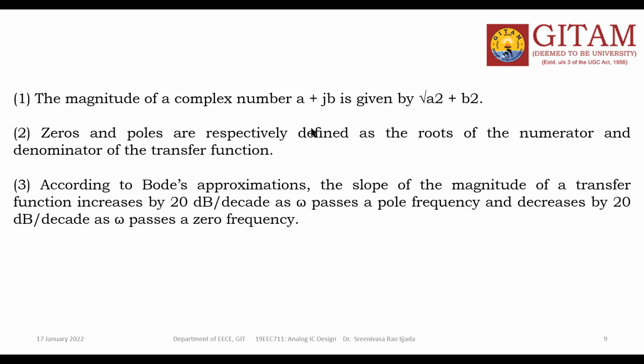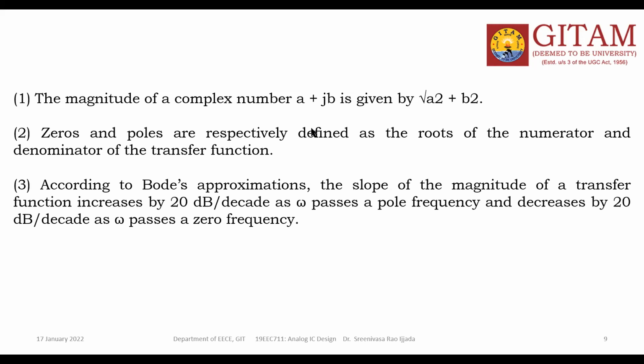Yeah. Poles and zeros, the concept. When you find the transfer function of the system or the circuit, the transfer function has a numerator and a denominator. The numerator is one polynomial equation and the denominator is another polynomial equation. So the roots of the numerator equation are called the zeros, and the roots of the denominator are called the poles. Like that, you can find zeros and poles for a particular transfer function of the circuit.